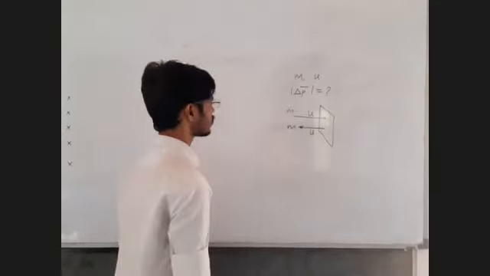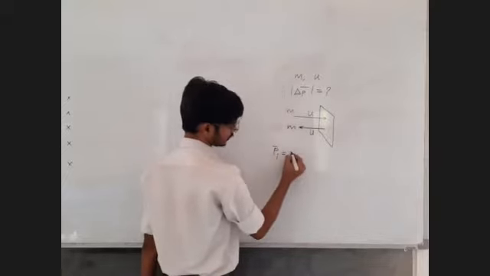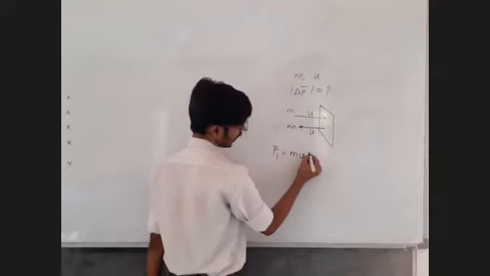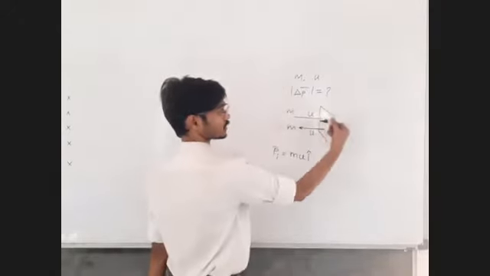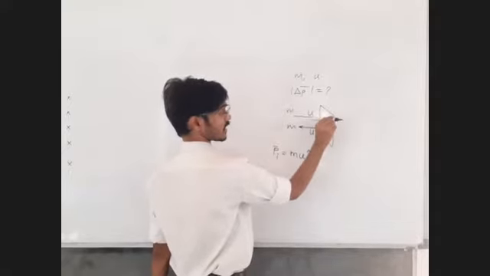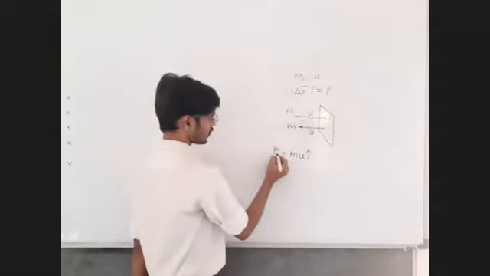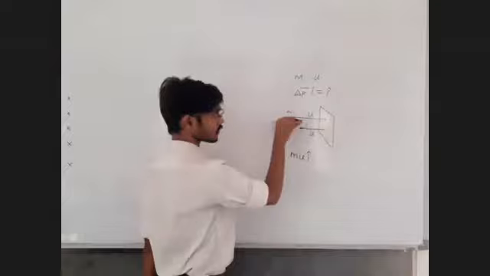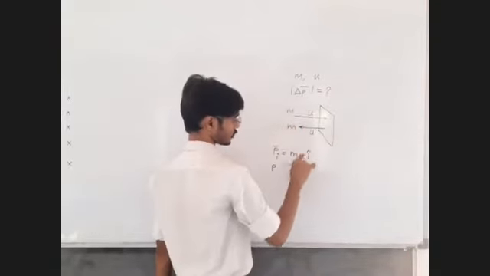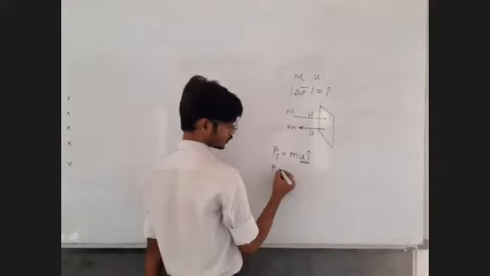Okay, so let us write the initial momentum vector. It is mass into u into I cap. Let us take this direction as I cap, and this direction as minus I cap. Rightward direction is plus I cap, leftward direction is minus I cap. This is the initial momentum, P initial, mass into velocity. The direction of velocity is rightward, so u into I cap. This is the initial velocity.